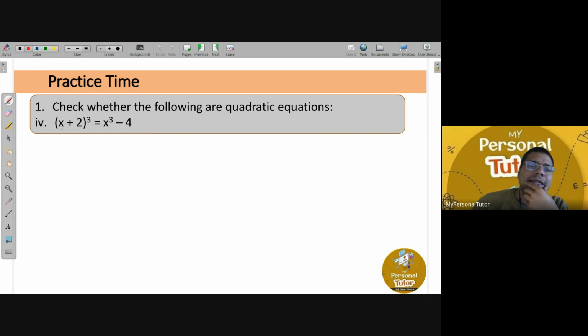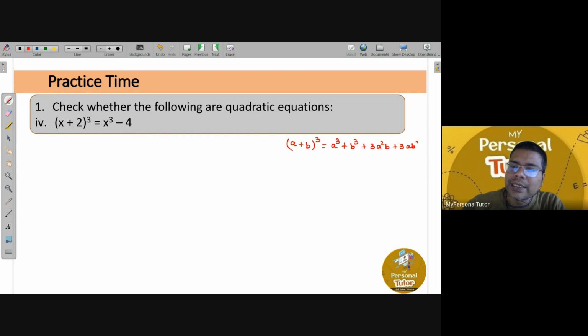Your equation is given to you as x plus 2 whole cube is equal to x cube minus 4. If you look at the left hand side, it is of the form a plus b whole cube, right? So a plus b whole cube can be written as a cube plus b cube plus 3a square b plus 3ab square.